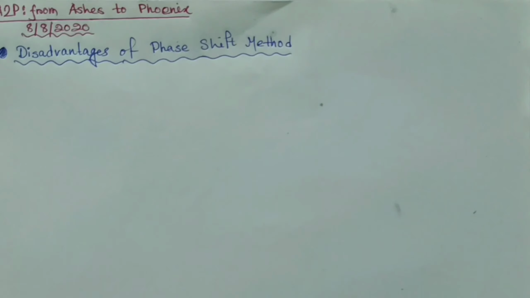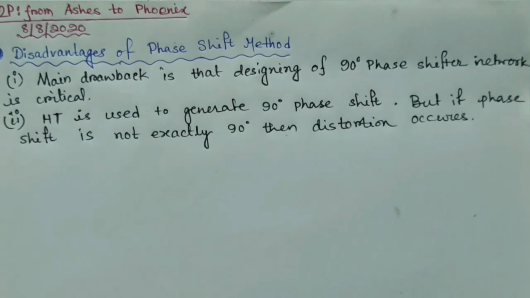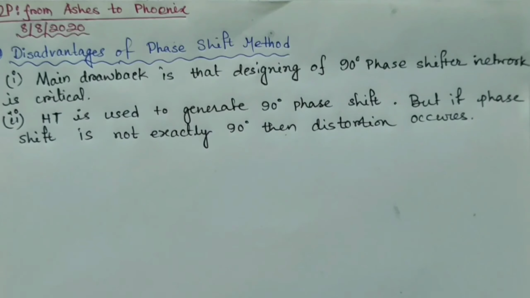SSB-SC signal is mainly generated using the phase shift method, and this method is useful because in this method SSB-SC signal can be generated at any frequency and low audio frequencies are used. But despite all these advantages it has some drawbacks as well. The main problem that arises is that designing of the 90-degree phase shifter network is very critical. This shift in phase is generated by the Hilbert transform, and I have discussed the Hilbert transform previously, so watch that video in case you haven't. So the Hilbert transform is used to generate the 90-degree phase shift, but if the phase shift is not exactly 90 degrees, then distortion occurs, and hence the output signal is never a single sideband suppressed carrier signal.